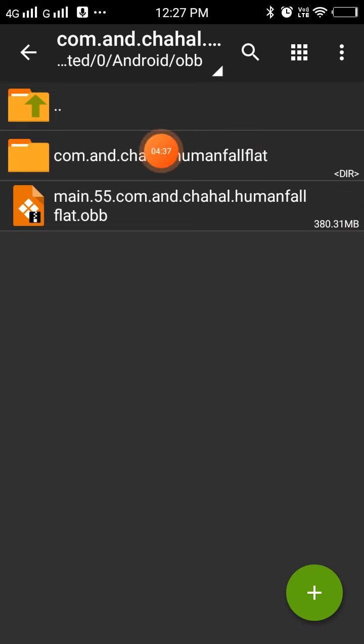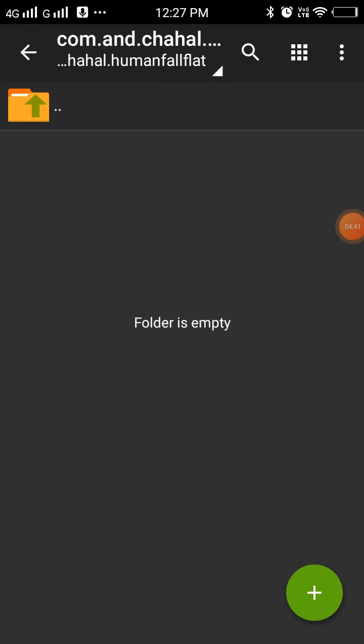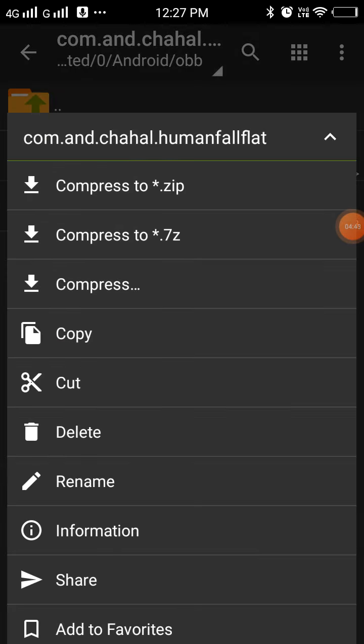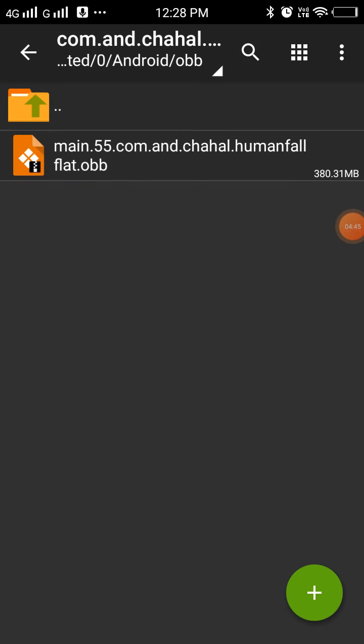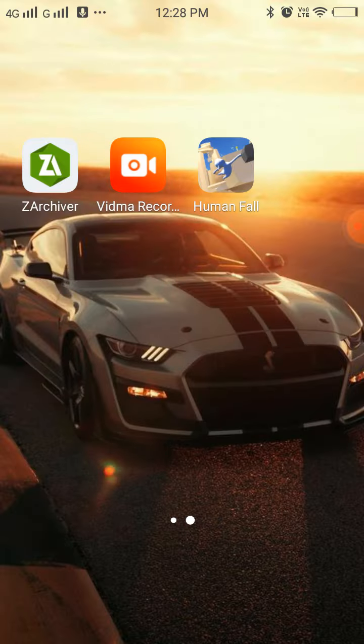No, first click on over here and then do this, and then click on cut, go right over here, and then paste the same link over here.